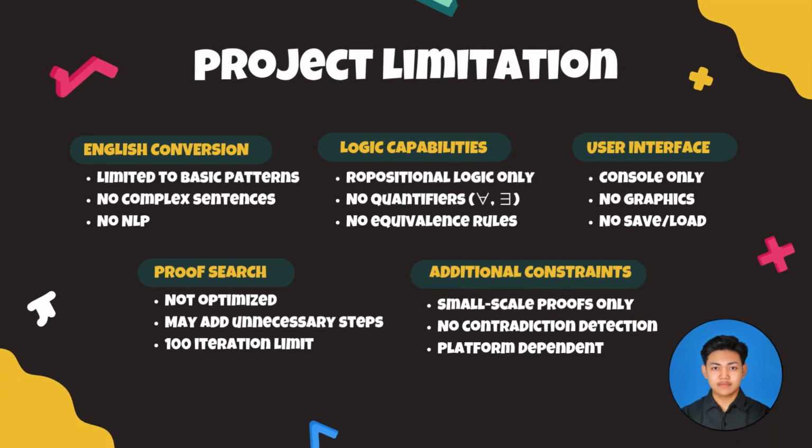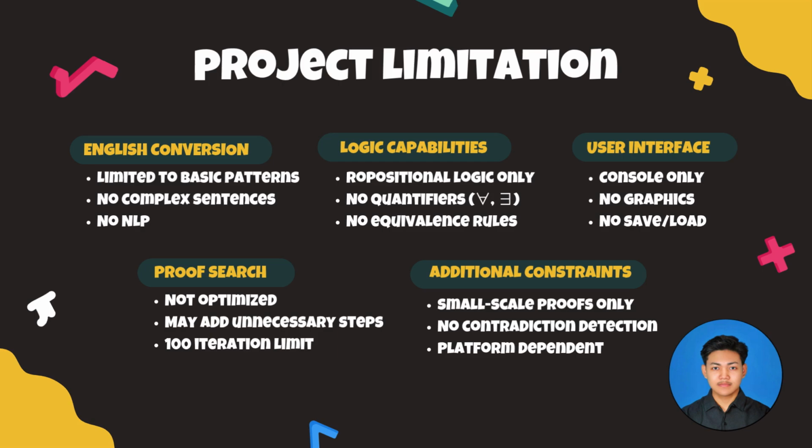Alright, now let me talk about the limitations of our project. While our inference engine works well for basic logic proof, there are several areas where it has room for improvement. The first one, English conversion. Our English conversion to logic is quite limited. The system only recognizes basic patterns like if, then, and or. It cannot understand complex sentences, synonyms, or different tenses. For example, it will understand it is raining, but might not understand it's raining outside, or it rained yesterday. This is because we didn't implement natural language processing, or NLP.